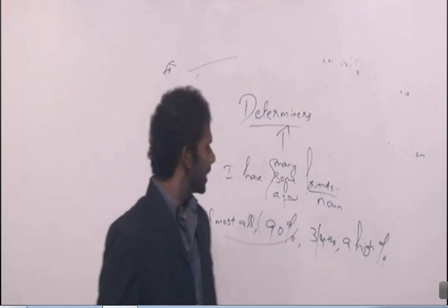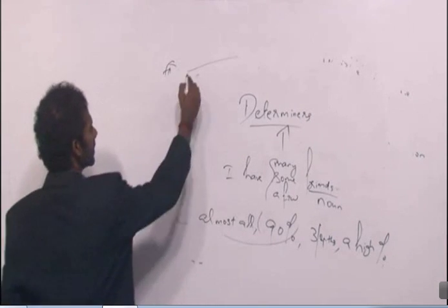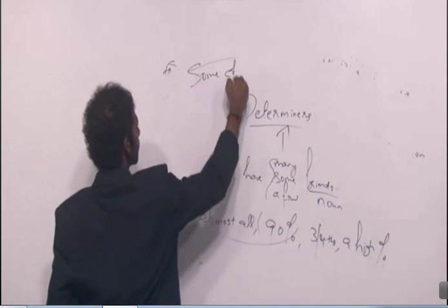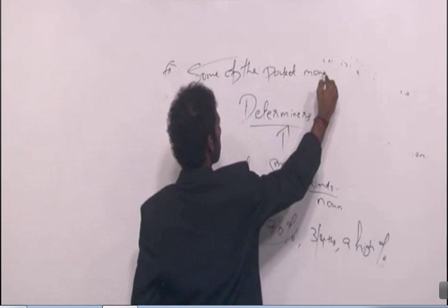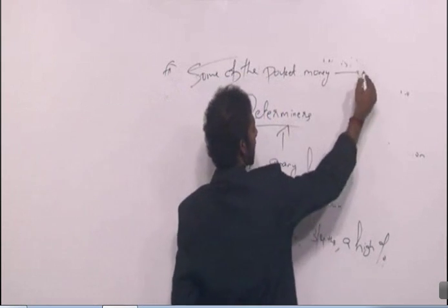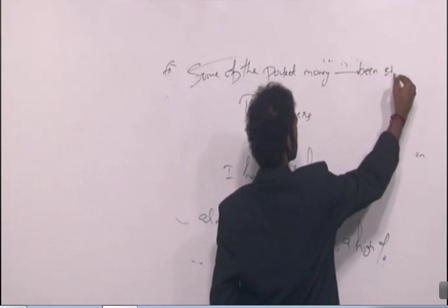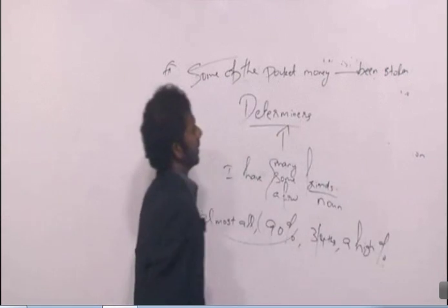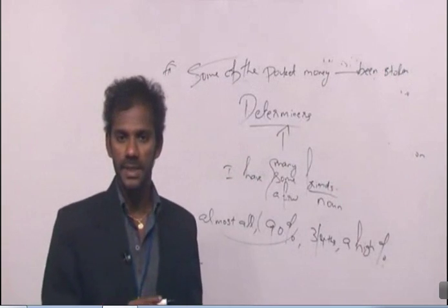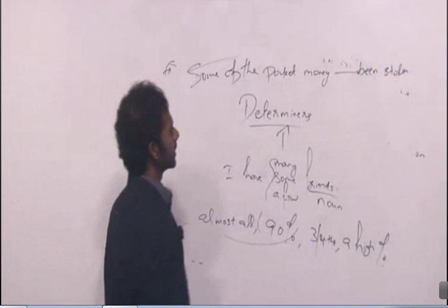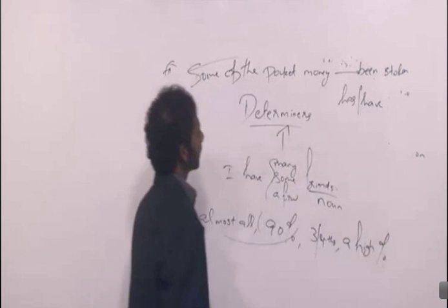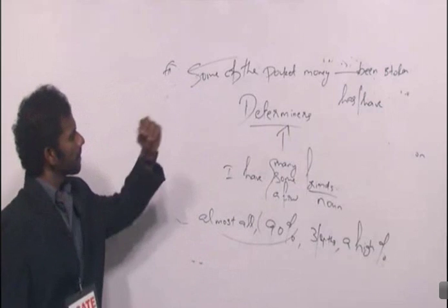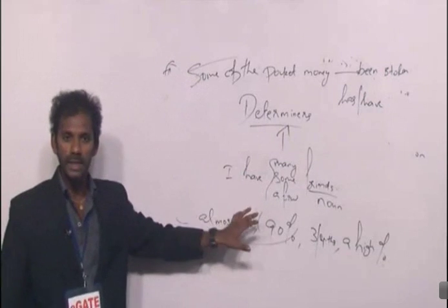Fine? If I write a statement like, some of the pocket money dash been stolen. Options are has, have. Some is what kind of a word?